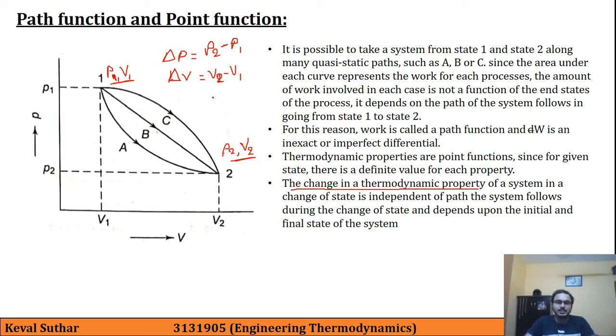So if you see, this change in thermodynamic property does not depend on the path. It only depends on point 1 and point 2. So that is the meaning of this entire statement.